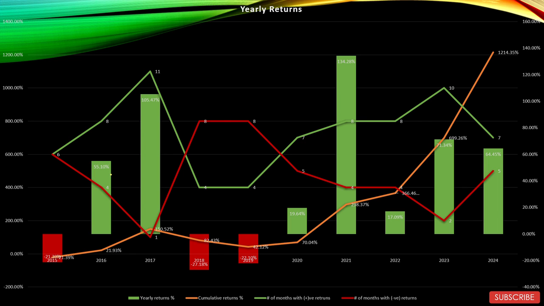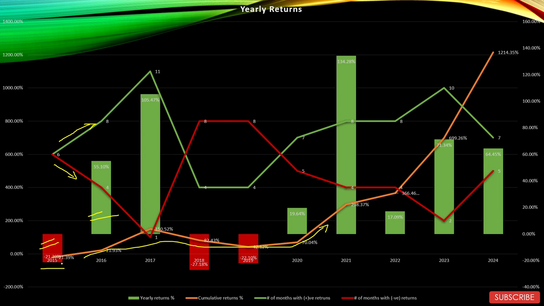So this is the yearly returns graph. The green bars in this graph shows the positive yearly returns. The red bar shows the negative yearly returns. The green line shows the number of months with positive returns. The red line shows number of months with negative returns. And this orange line at the bottom over here, this shows the cumulative returns.